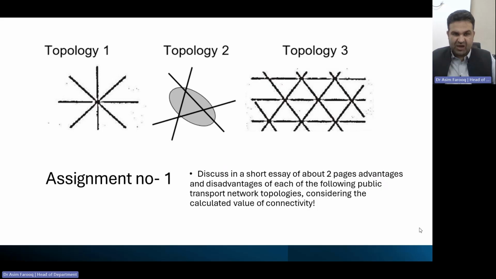A specific assignment for every student: submit the same assignment and discuss the advantages and disadvantages of each for the public transport network. You also need to determine the connectivity. So this is your assignment. If you have any questions, you can get back to me.